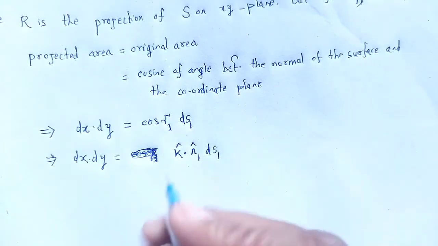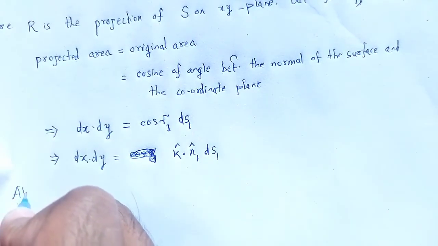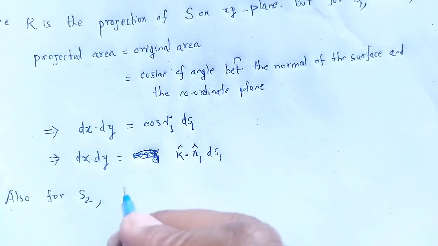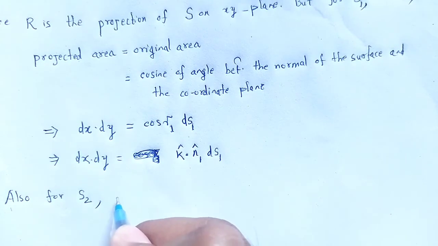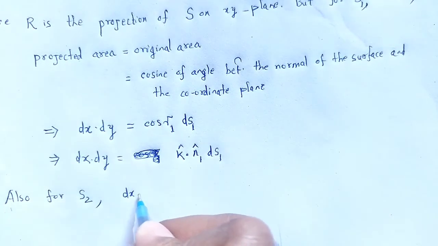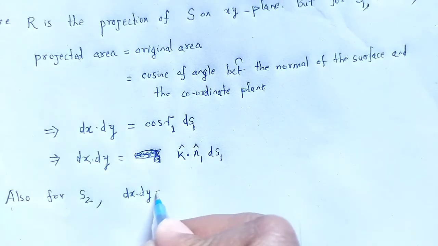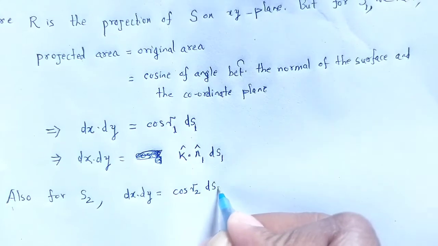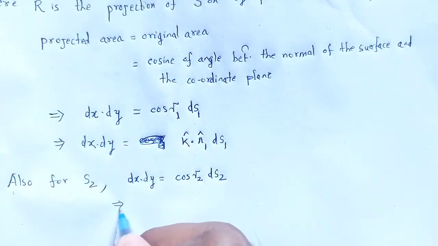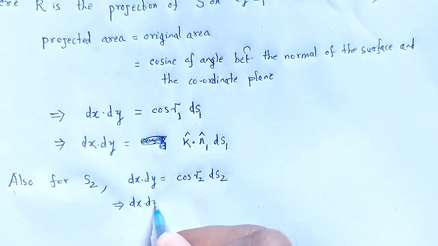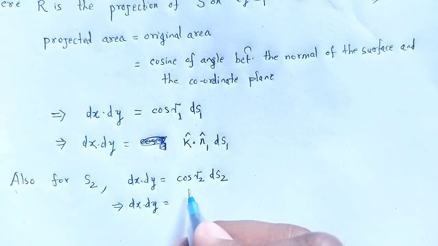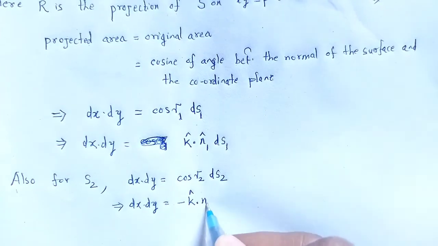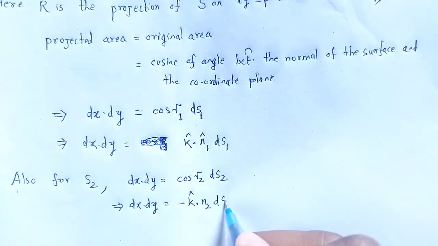Similarly, also for S2, dx into dy is equal to cos gamma 2 ds2, which implies dx into dy is equal to, in place of cos gamma 2, I can write minus k cap dot n2 ds2.